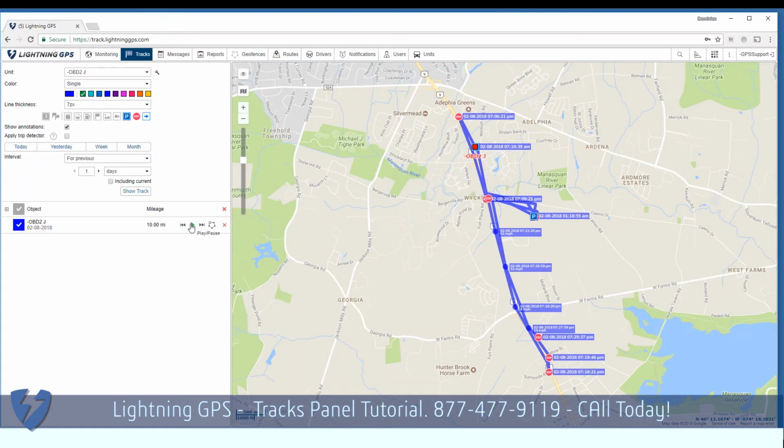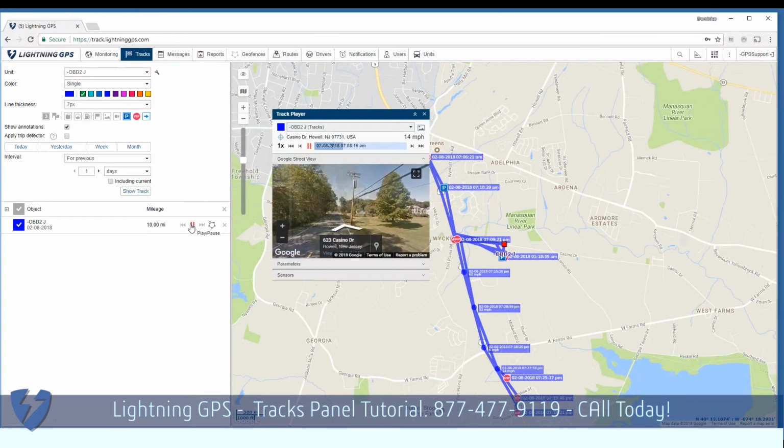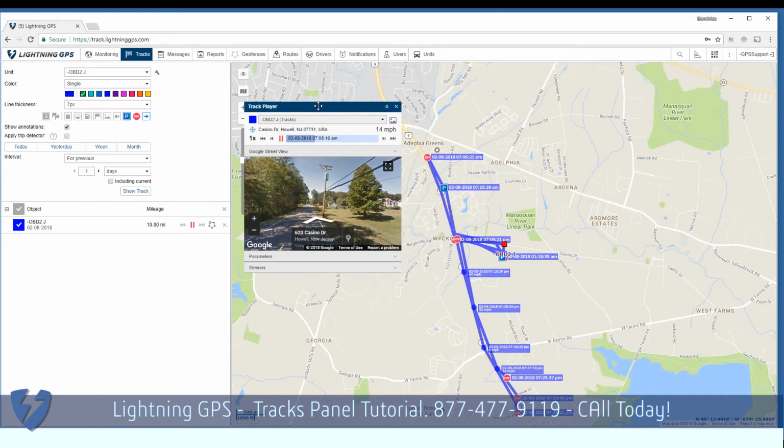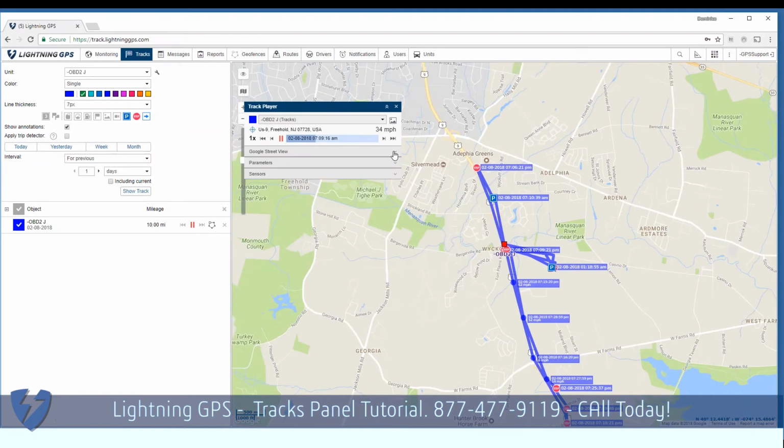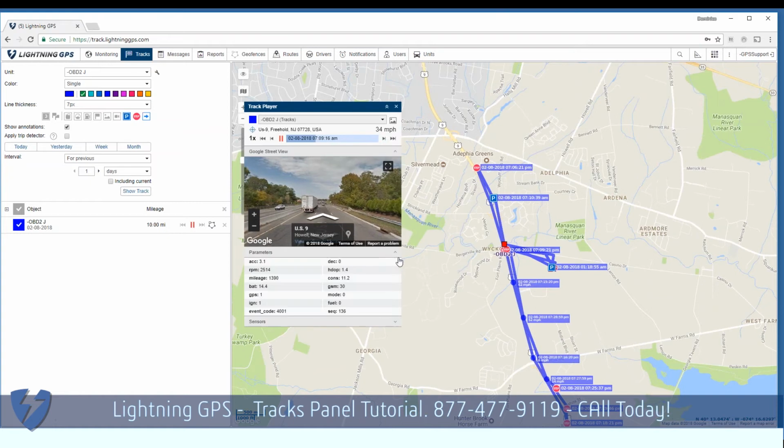So this play option, I can click it, and it shows me the view on the map as well as the Google Street View. If I want to hide the Google Street View, I can close that. I can also see some parameters and sensors.